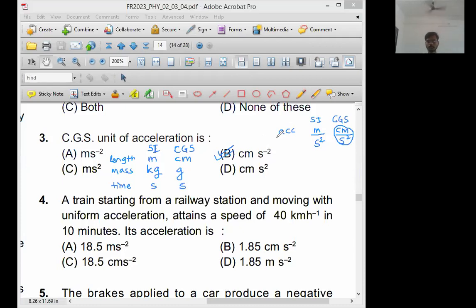SI system and CGS system. Tell me, children, in SI what? Length in meter, mass in kg, time in second. And in CGS what? In CGS, length in centimeter, mass in gram, and time in second. Time has no change. So instead of meter, use centimeter. Instead of second, use second. Second, no change. Fine. All right. Now let me clear this.